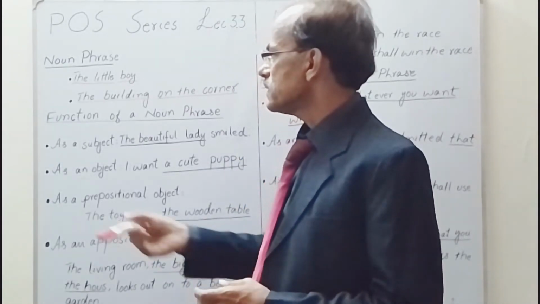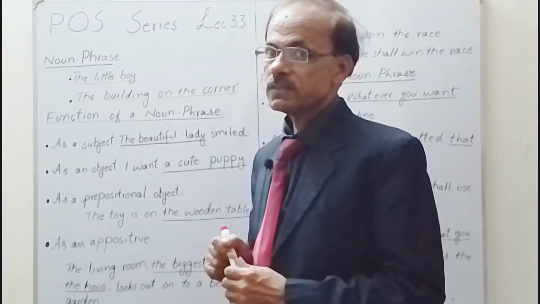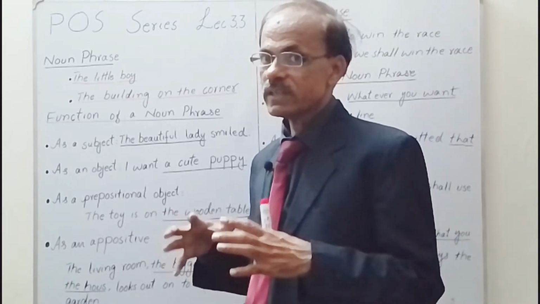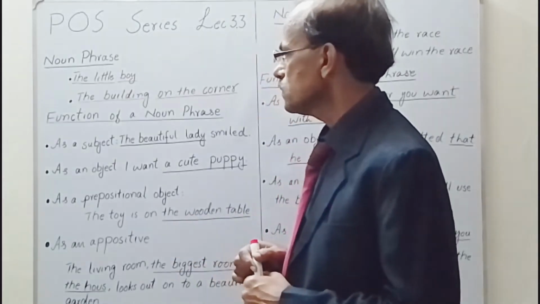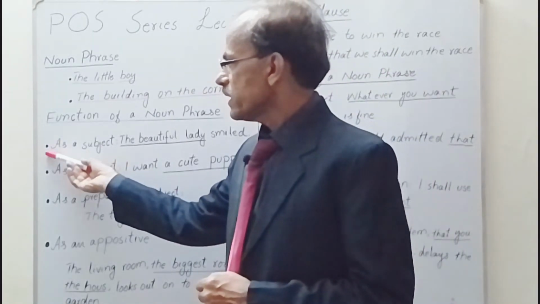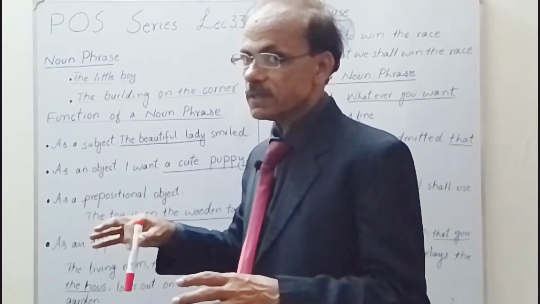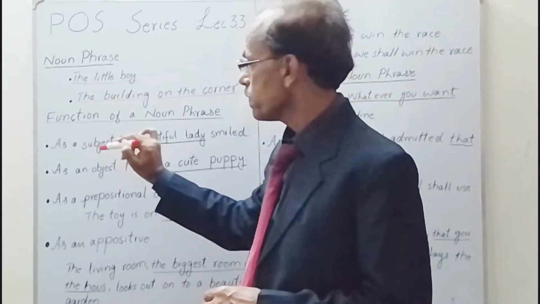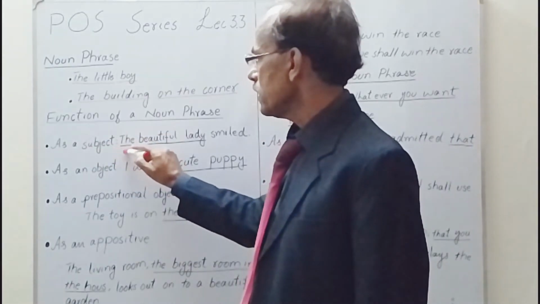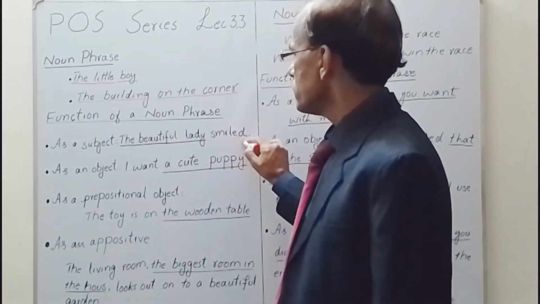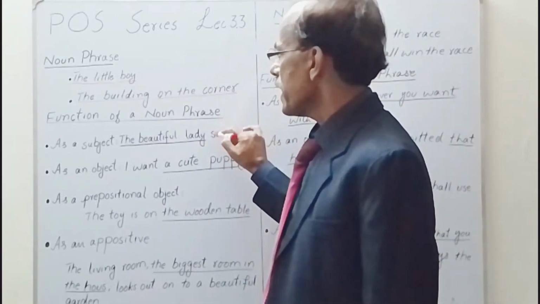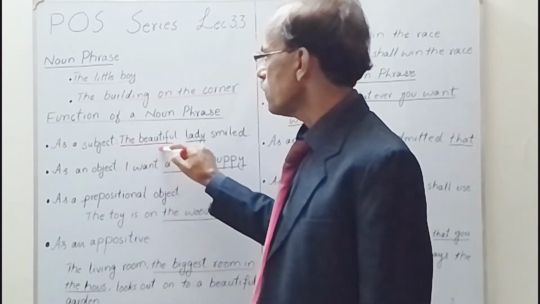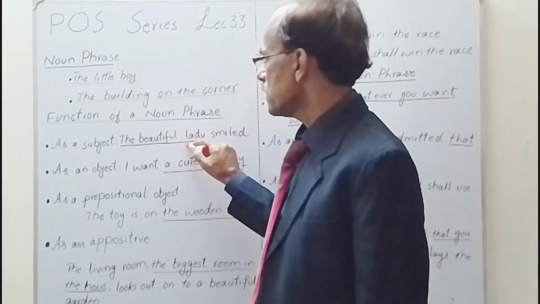The function and place of a noun phrase in a sentence: how it works in a sentence, where we can find a phrase in a sentence. First of all, it can work as a subject of a verb. Here is an example: "The beautiful lady smiled." The verb is smiled and its subject is "the beautiful lady." So this one, "the beautiful lady," is a noun phrase.